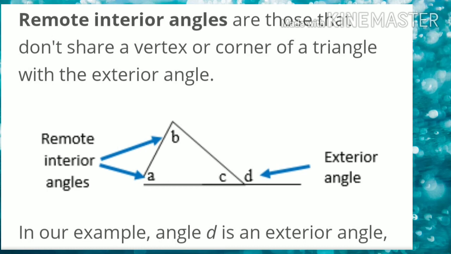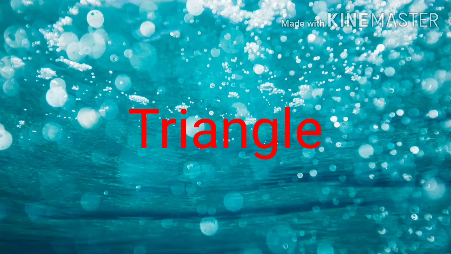The exterior angle lies in the exterior part of the triangle, and interior angles lie in the interior part of the triangle, and the remote interior angles are the angles that do not share their vertex with the exterior angle. Okay, so here we complete exterior angle, interior angle and remote interior angles, and all the basic concepts that we studied in the previous class about the triangle. First of all, we discuss the triangle, that is, what is a triangle. A triangle is nothing but a figure which is formed by three non-collinear points.